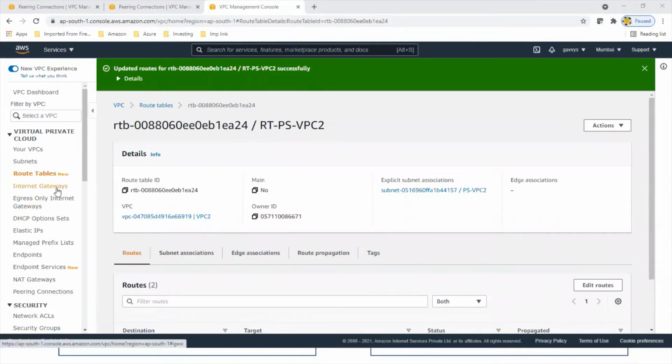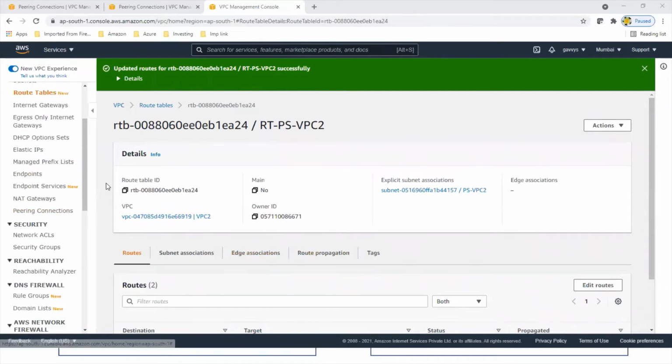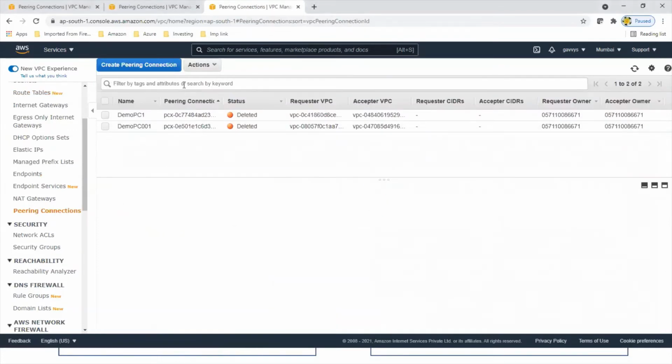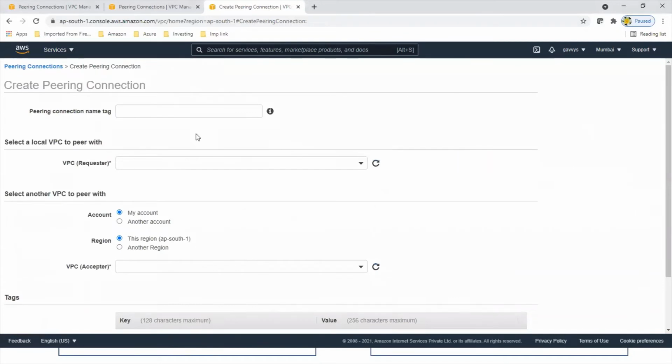So these were the basic network components. So let's go to peering connection, to establish connectivity between these two virtual private clouds, or virtual data centers, that are in the same region. So let's go to peering connection and create peering connection.